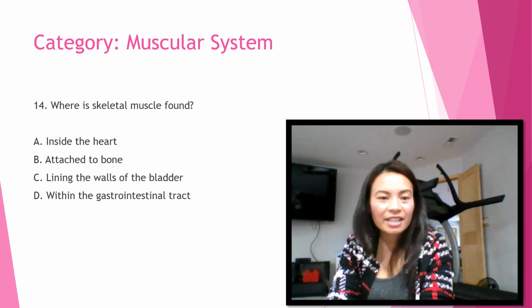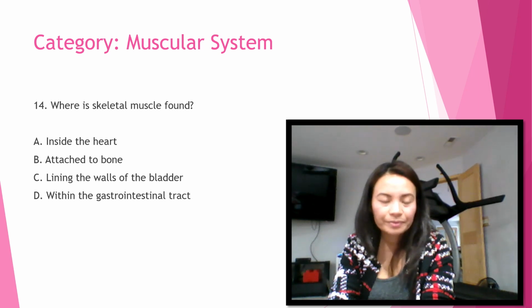Number 14, category muscular system. Where is skeletal muscle found? A. Inside the heart. B. Attached to bone. C. Lining the wall of the bladder. Or D. Within the gastrointestinal tract.